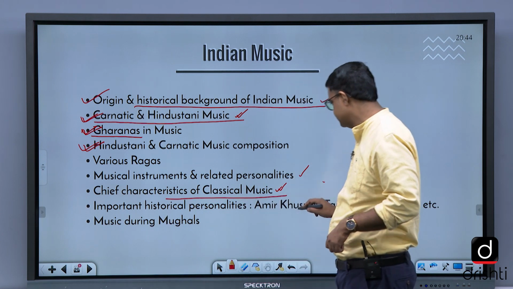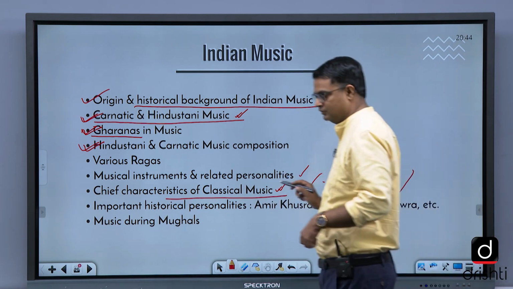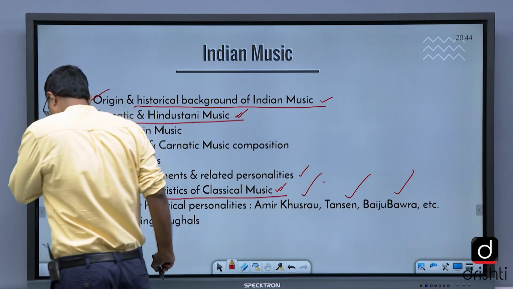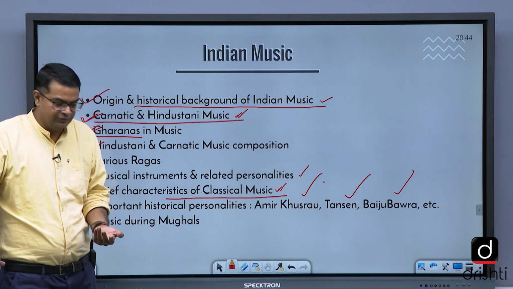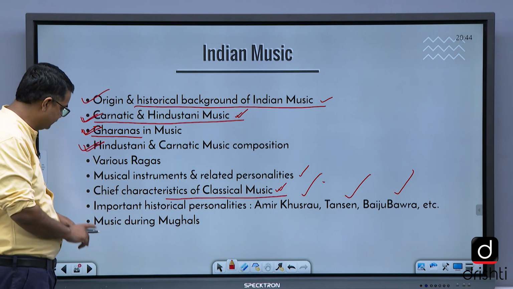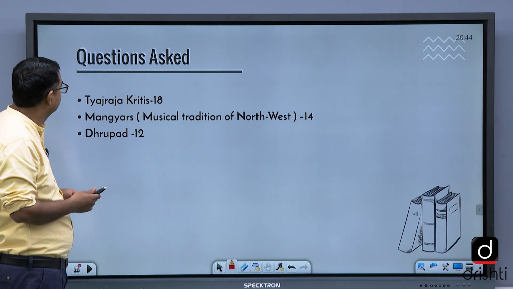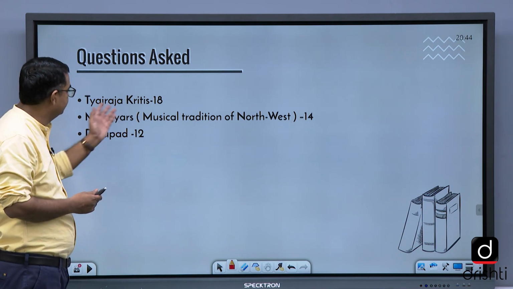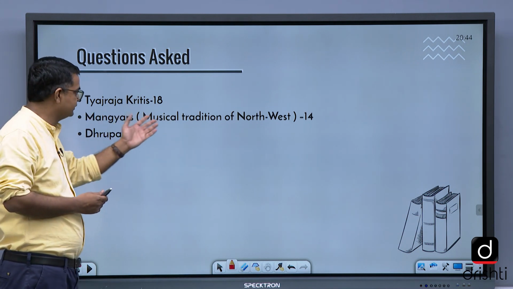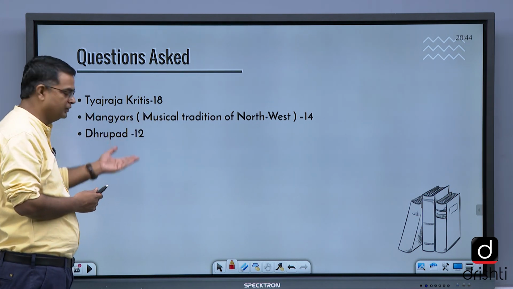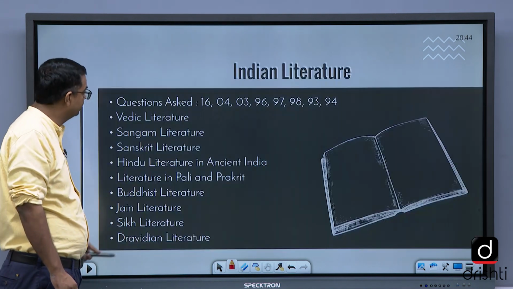Important historical personalities like Amir Khusru, Tansen, Baiju Bawra, etc. Other important personalities. The important literature written on music during the Mughals. Tyagaraja Kriti was asked in 2018 related to it. Drupad, asked in 2014, is one of the Hindustani music compositions.